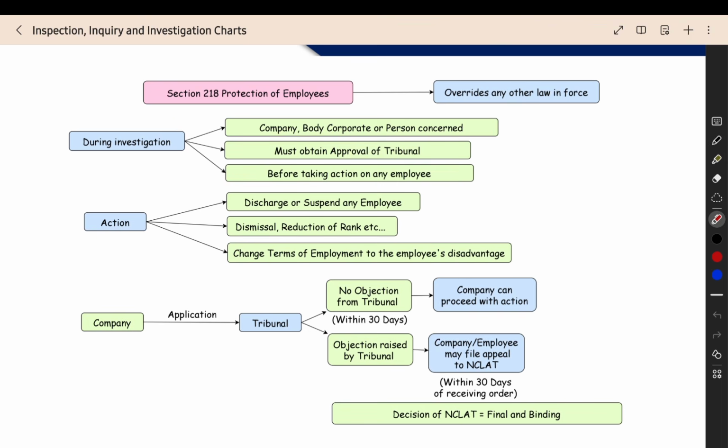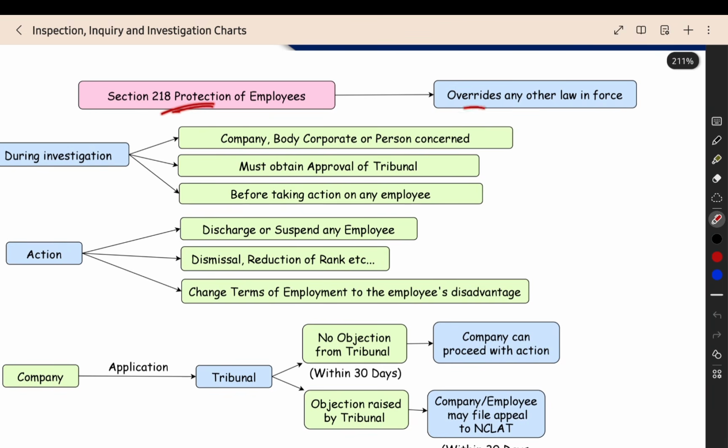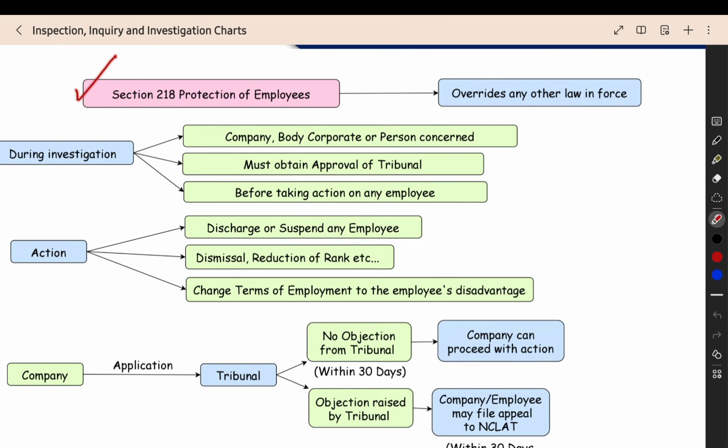Now, this is the chart. Here you see that this section overrides any other law in force. Whatever other law is there, you should not consider it first. First, see the requirement of this section. After doing that, only as a second priority do you give regard to any other law. If any other law has an opposing requirement, then you have to take into account this particular section only. Ignore the other law. In short, ignore all other law and just follow this section.